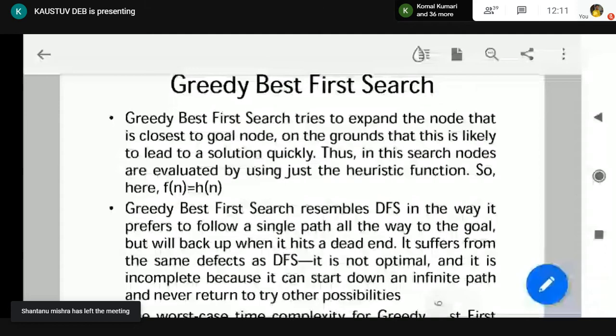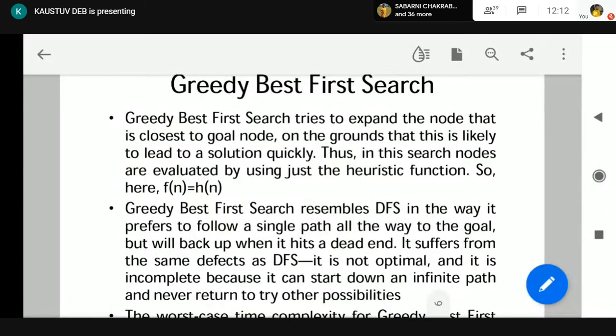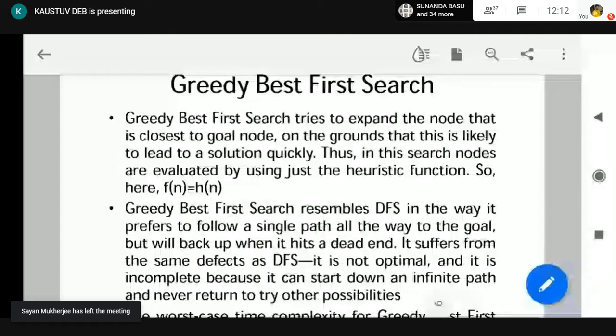Here in greedy best first search, the evaluation function f(n) is basically calculated as h(n). We don't apply anything other than h(n) in order to calculate f(n). So in a current state, we look forward to find the node which is closest to the goal node, thinking that if we expand that node, obviously we are going to find the goal node very easily. That is the initial concept of greedy search. You may remember we have done greedy search in algorithms also. So that is the concept.